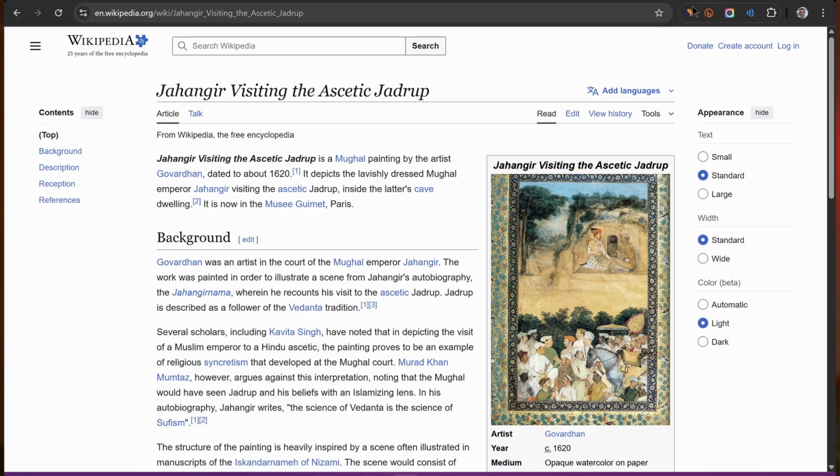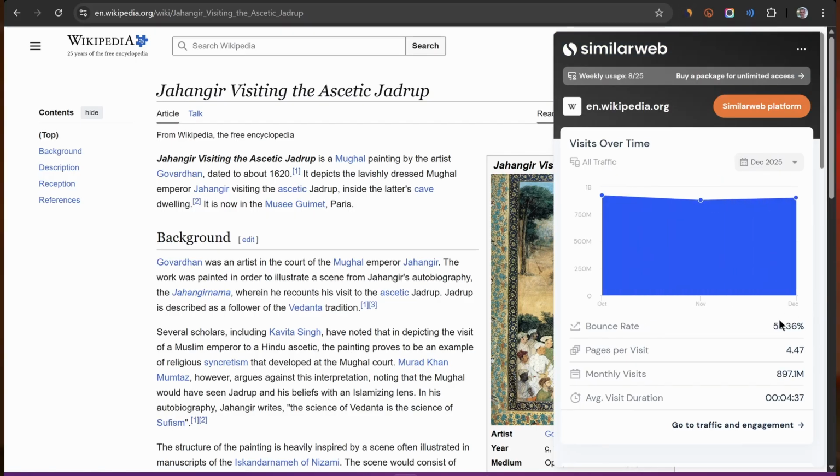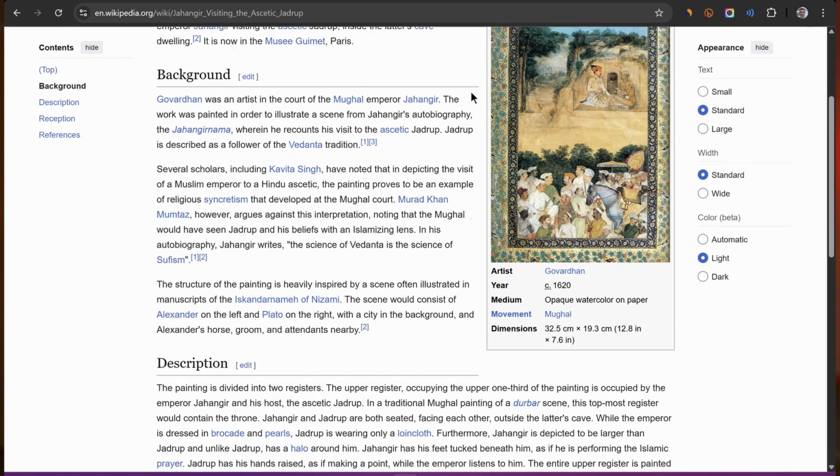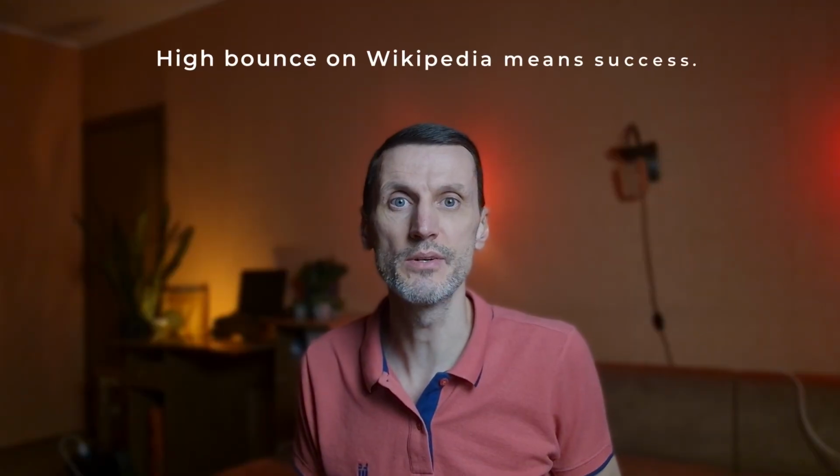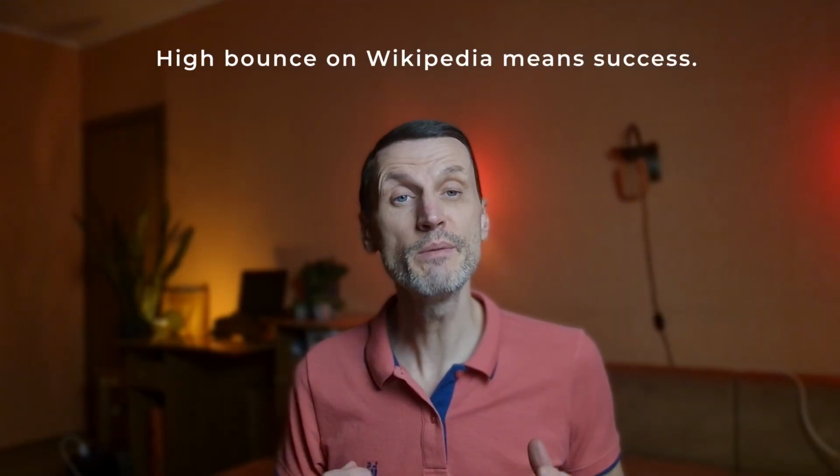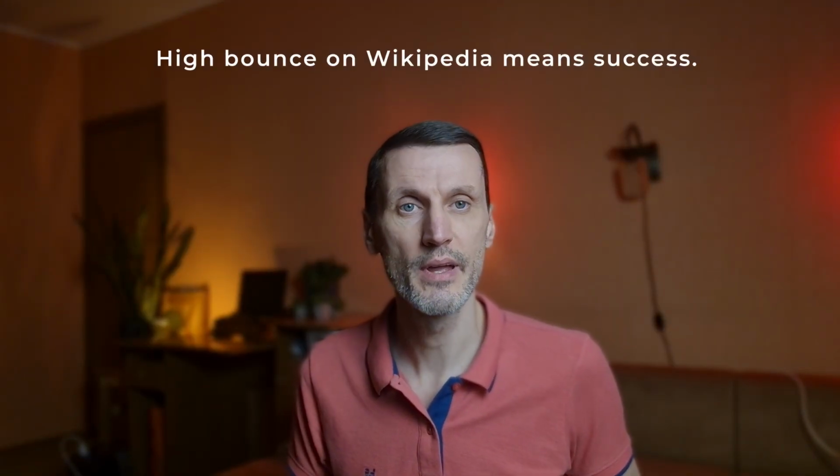Now let's switch the intent. Wikipedia shows higher bounce, fewer pages, solid reading time, and this is good. Users come with a question, they read, they leave. High bounce here means success. Wikipedia helps users get an answer. If Wikipedia had Amazon-like metrics, something would definitely be wrong.